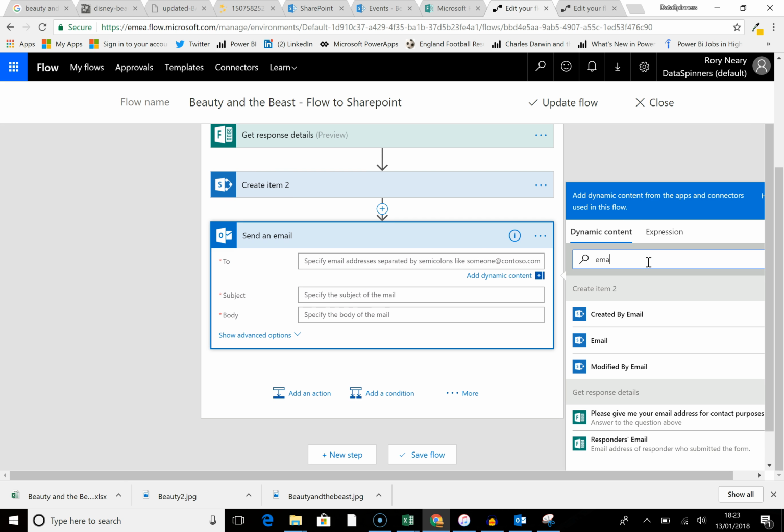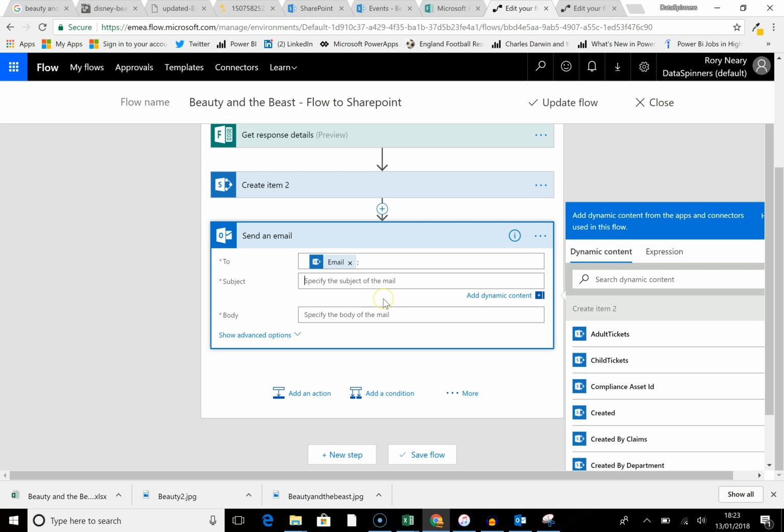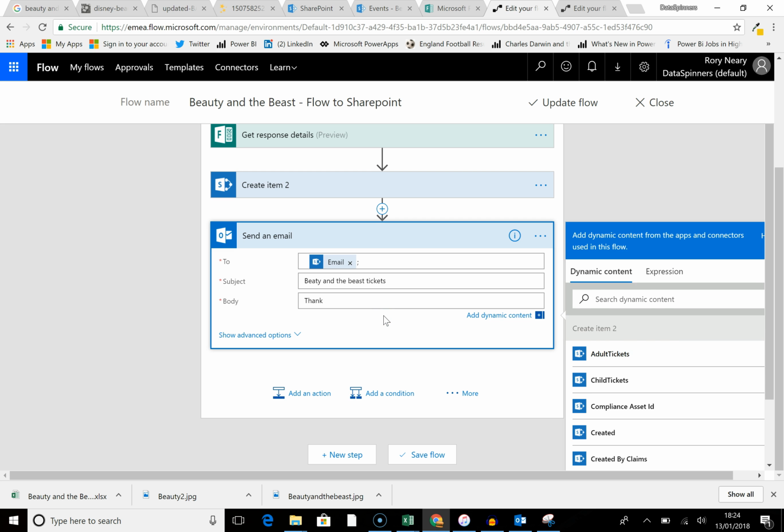So let's look for an email. It's to whatever they said in their email. Subject: Beauty and the Beast tickets. And in the body of the email, thanks for your request for tickets.